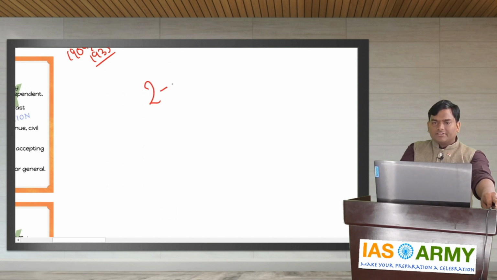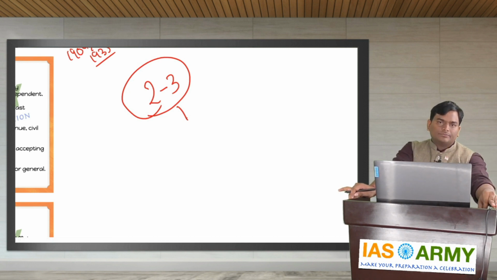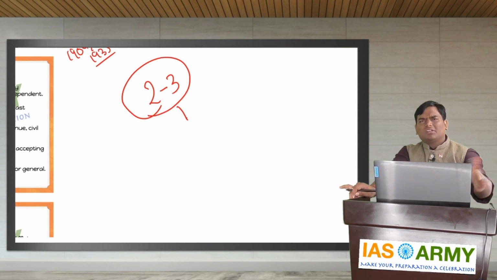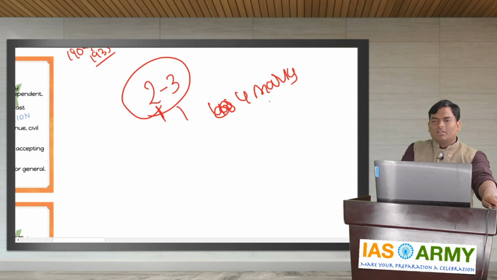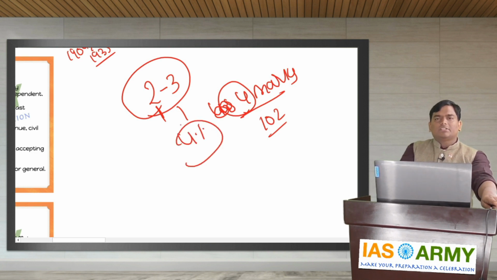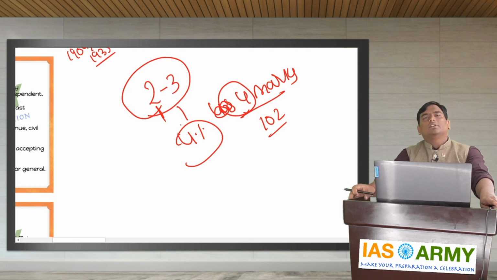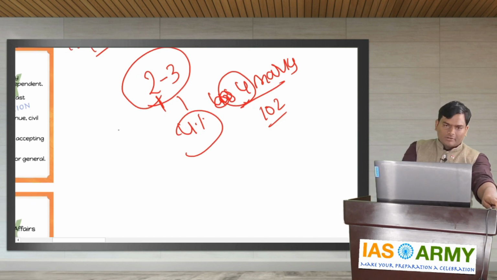Every year, at least 2 to 3 questions come from this topic, historical backgrounds or the legislations made during the British period. Minimum 2 questions and maximum 3 to 4 questions. Okay. So if you think minimum 2 questions also, you will be scoring 4 marks. The cutoff is hovering around 102, 103. So indirectly, if you are thorough with these acts, 4% of your preparation is finished and 4% of your marks will be in your pocket. That's the reason. Please focus on it and please try to utilize this opportunity and remember them for lifelong.